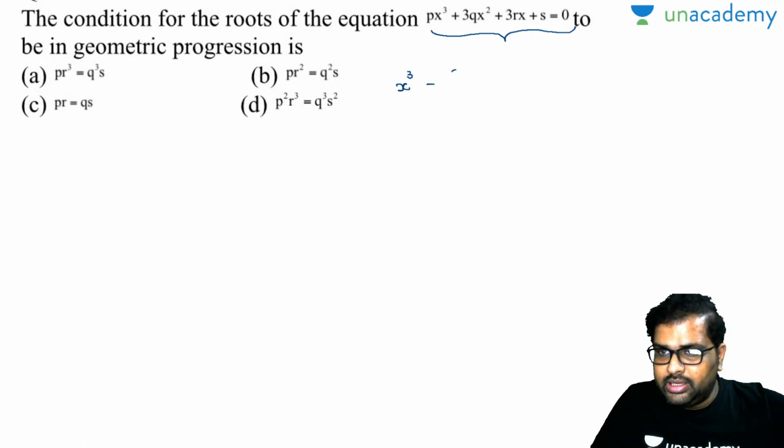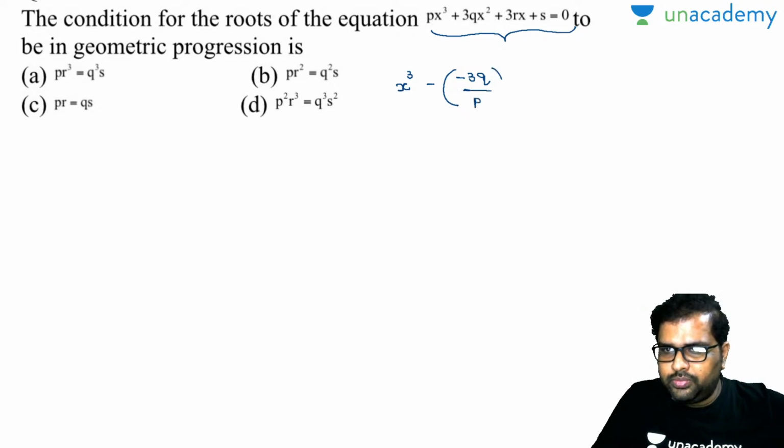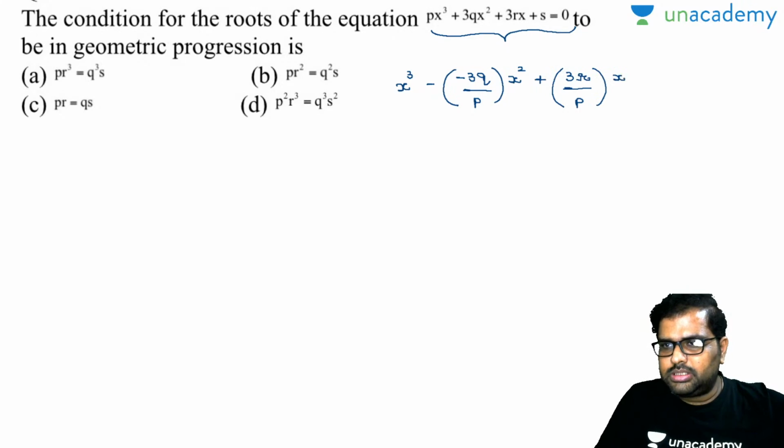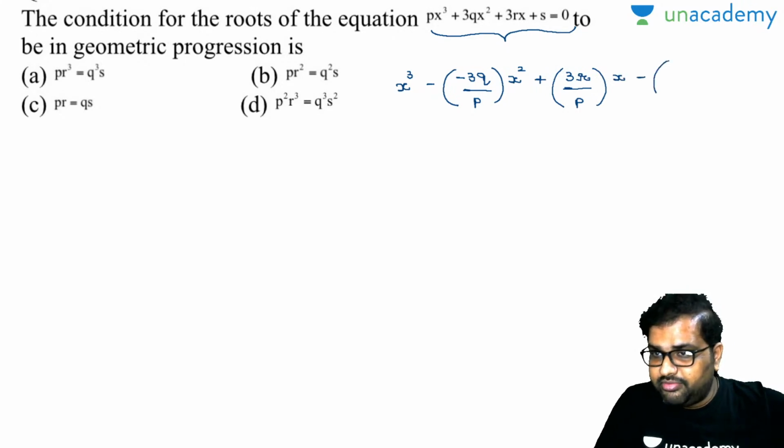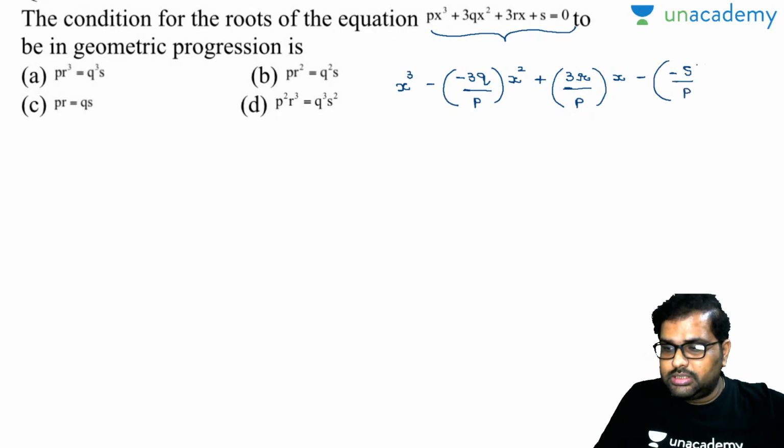So automatically sum of roots will be minus 3q by p into x square. So it will be plus there. So the next one will be plus only, which will be 3r by p into x, plus this will be minus of s by p, as the question equation is in the format of plus, you have to write this s by p minus s by p is equal to 0.